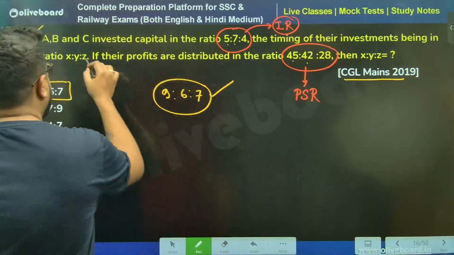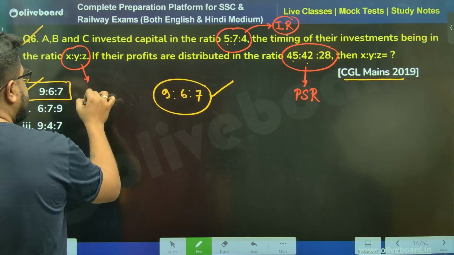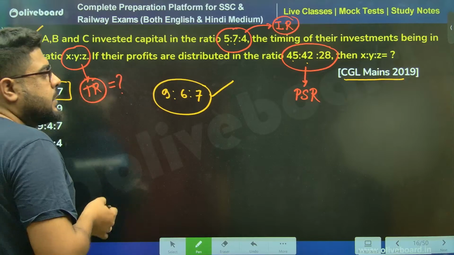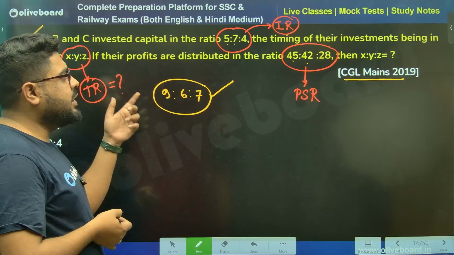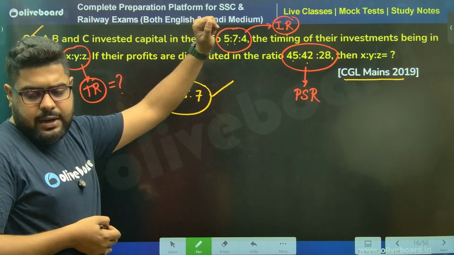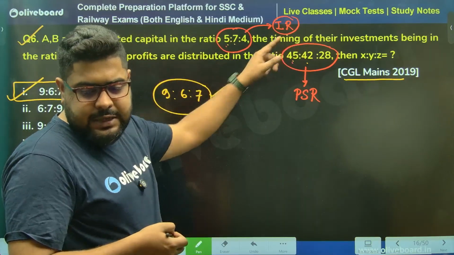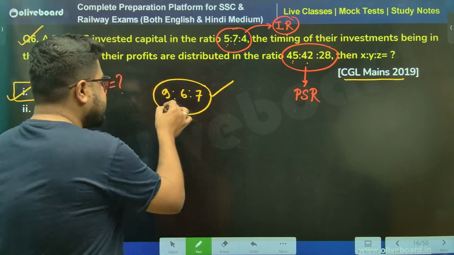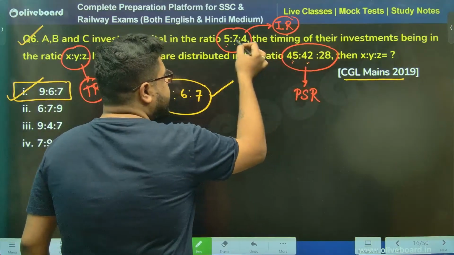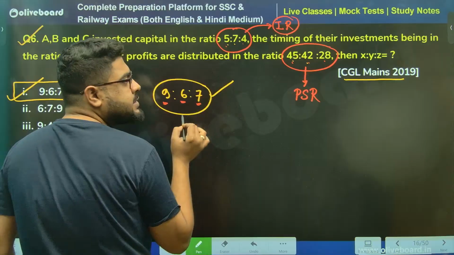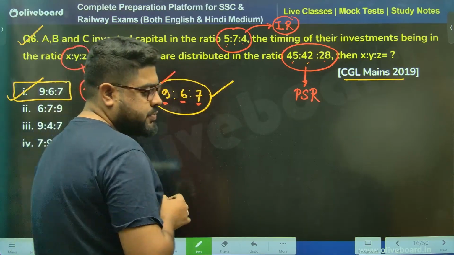And this is their time ratio, sir. TR. They are asking us to find this TR. So that means this time ratio will be PSR by IR. So you do 45 by 5. So that is 5 9s are 45. So this is 9, sir. 42 by 7, 6 7s are 42. 28 by 4, 7s are this. So that is your time ratio.